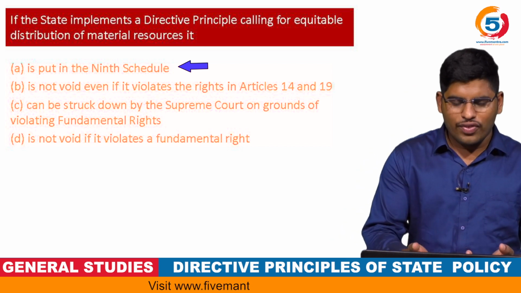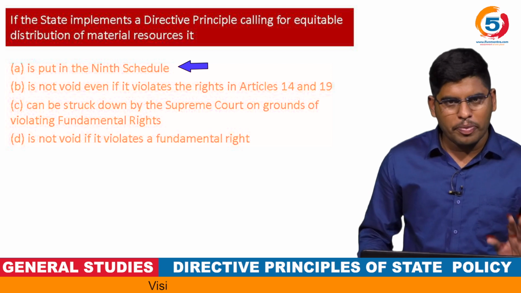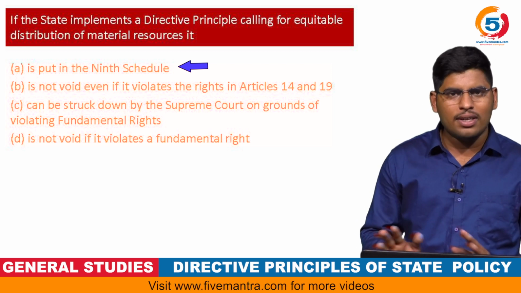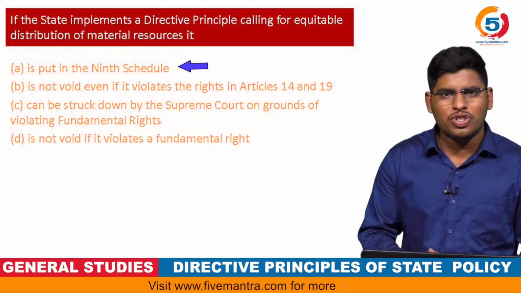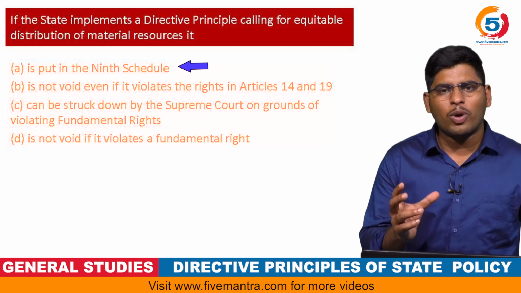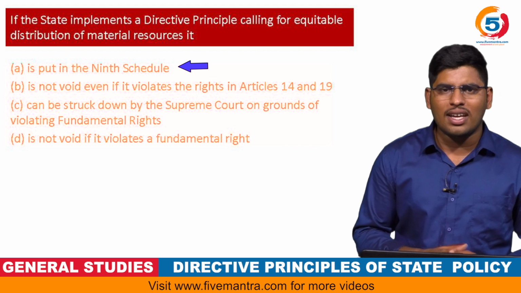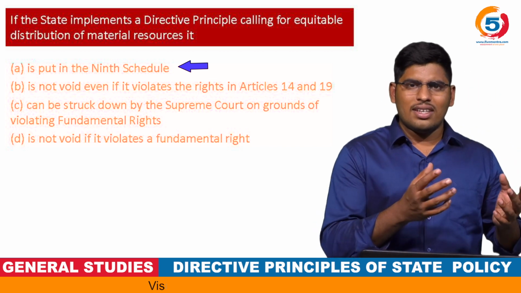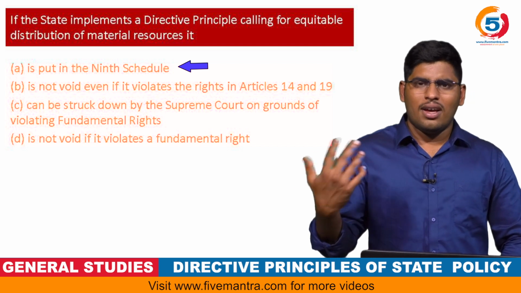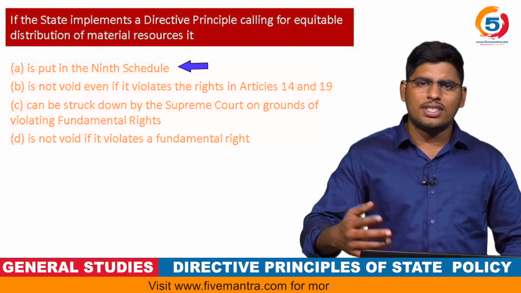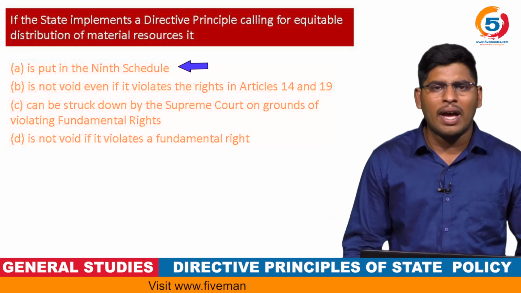Obviously, if the state implements the directive principles for equitable distribution of material resources, it would be kept in the 9th schedule. I think there is no need of keeping it in the 9th schedule, because the Constitution itself supports positive discrimination under Article 15, where the state shall come up with policies which foster the socio-economic situation of backward classes.